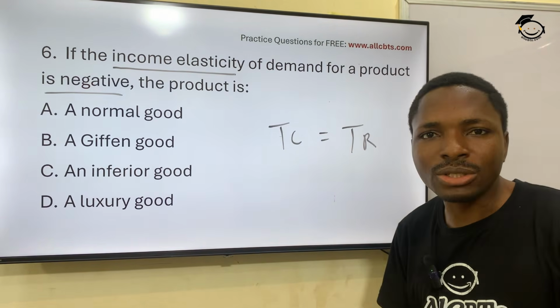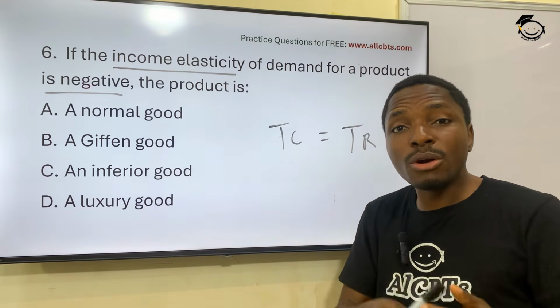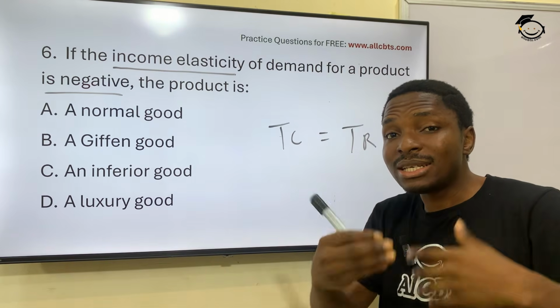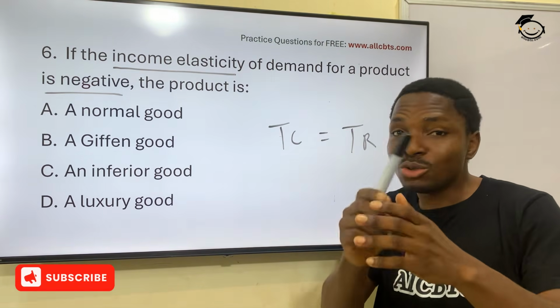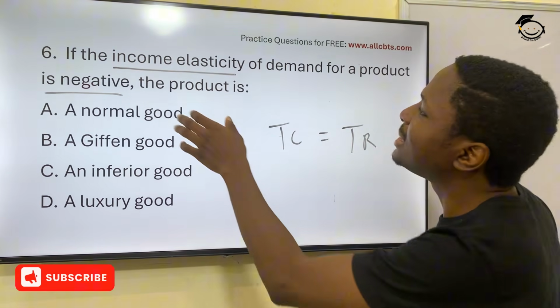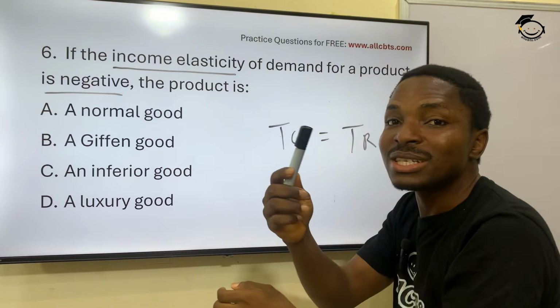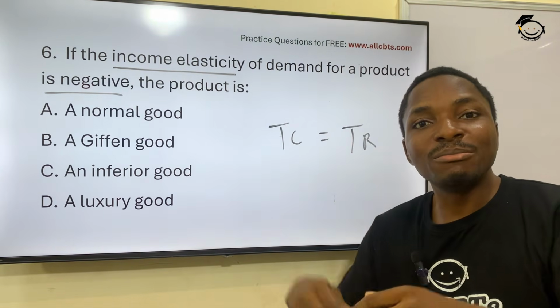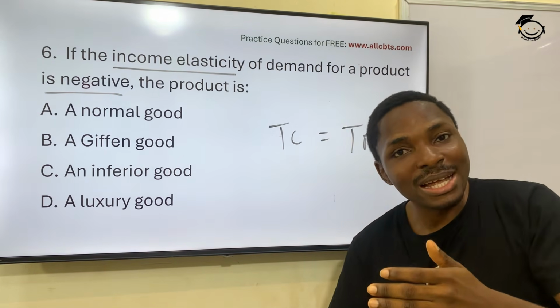What has happened is that his taste is higher. So a time comes also, as I'm using this marker, I'm making more money, maybe AllCBTs is paying me more, I choose not to use this again. I go for a bigger marker. So what happens is that my income elasticity for this product is now negative, because I'm not buying it much again. It's now dropping, it's now negative.